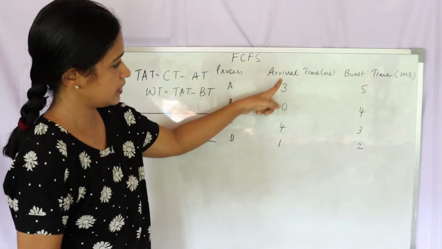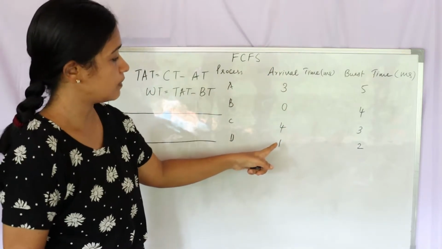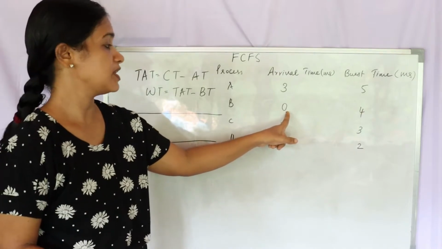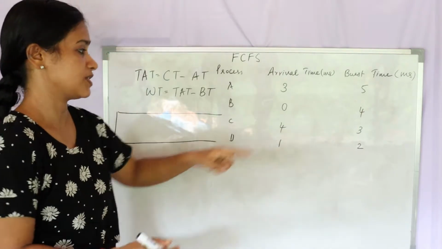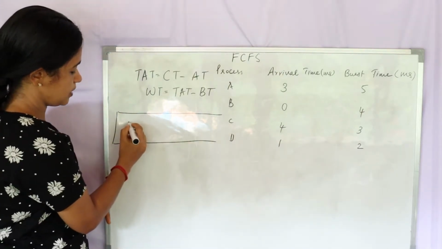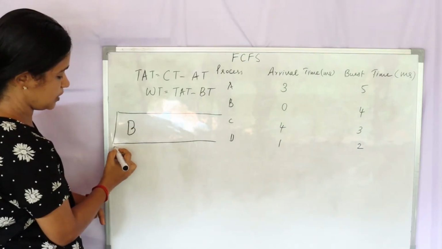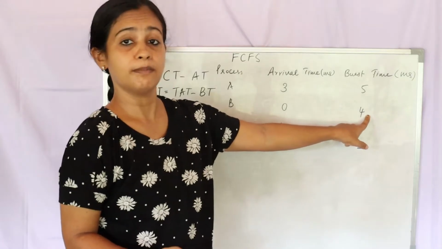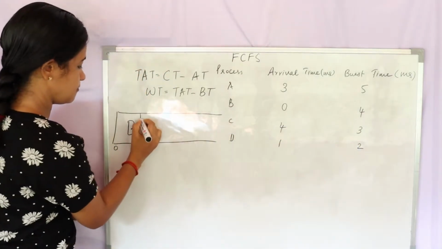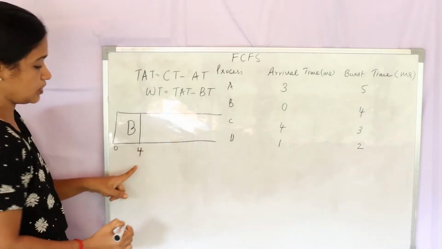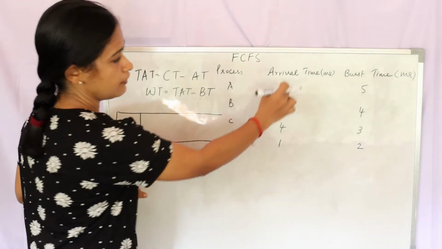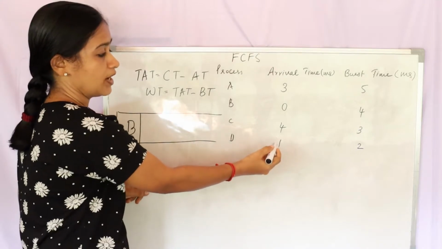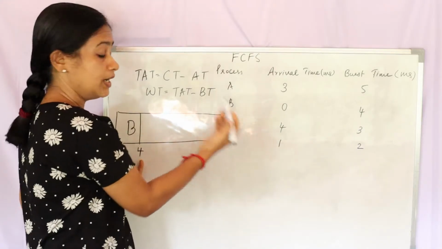Here we see that if you look at the arrival time column, process B has come at 0. That means process B has come first. So we will put B in the first place. Here it is 0. B executes for 4 milliseconds, so I will write 4 here. Then if you look at the arrival time column, D has got 1. After B, it is D.